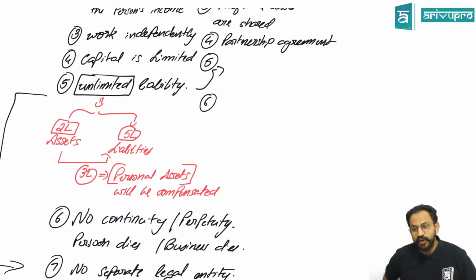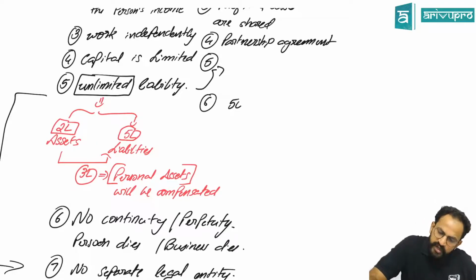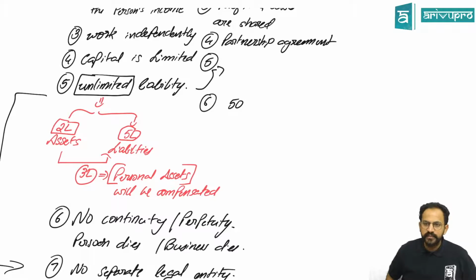What is the maximum number of members in a partnership firm? Minimum is 2. Maximum? No idea? Okay, there are two interpretations. One is 50 and the other one is 100. Both are right. Why? The Companies Act defines the two limits also. For now, let us go with 50. So the maximum number of partners in a partnership firm can be only 50. Yes, Varun, you are right. Above that, you cannot continue as a partnership firm.